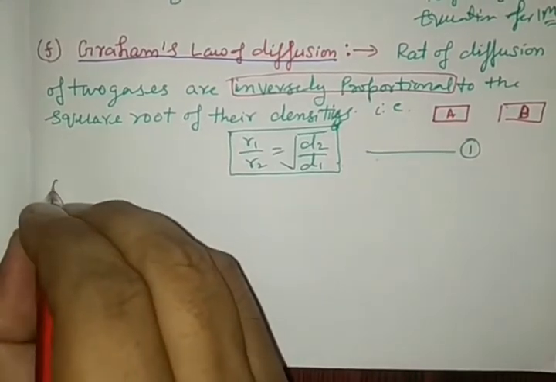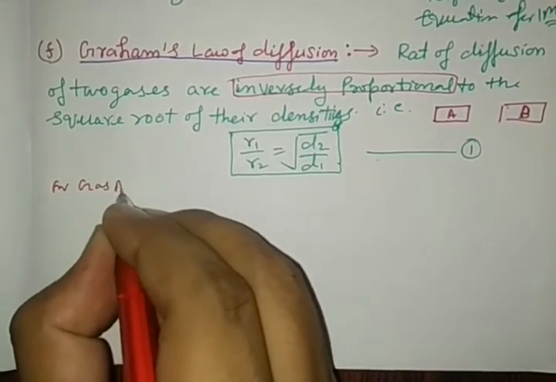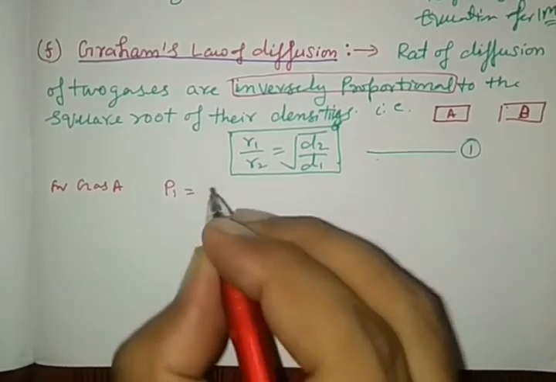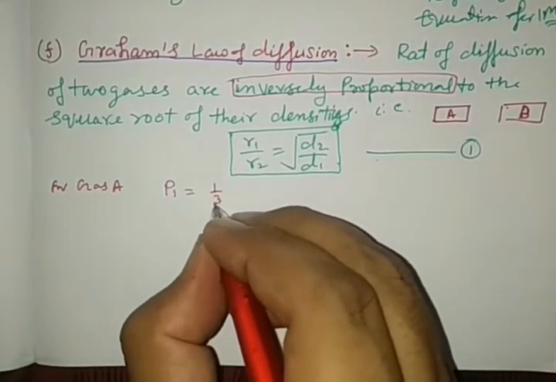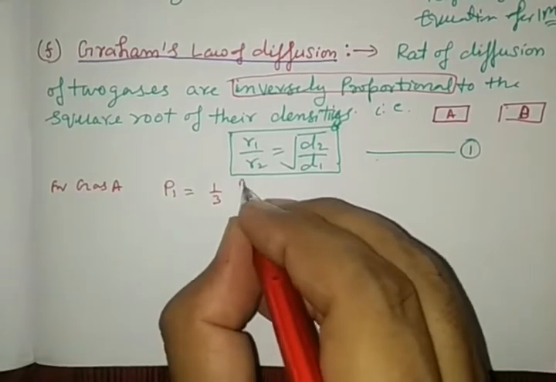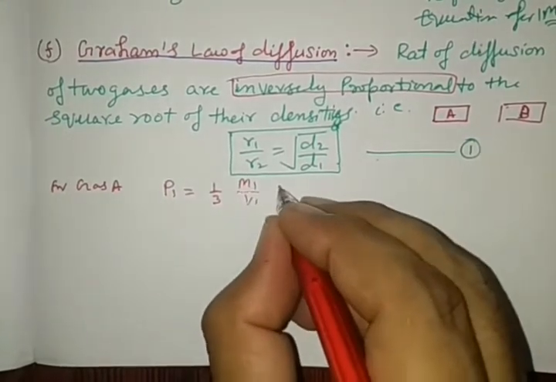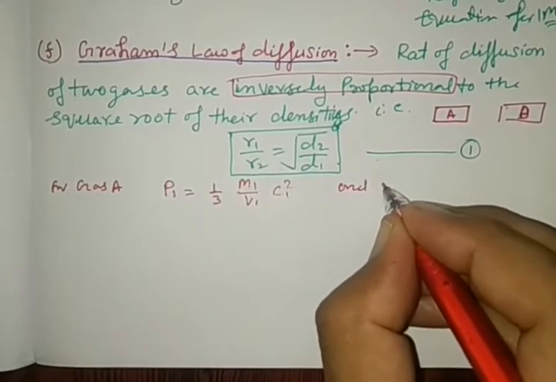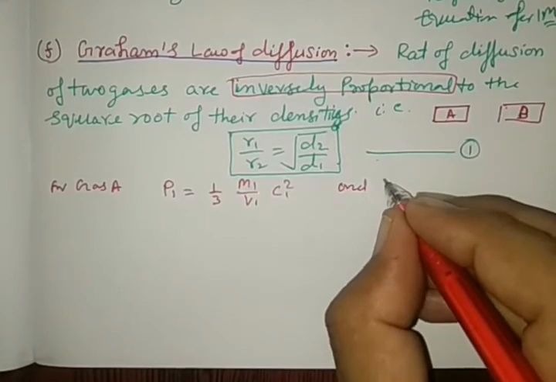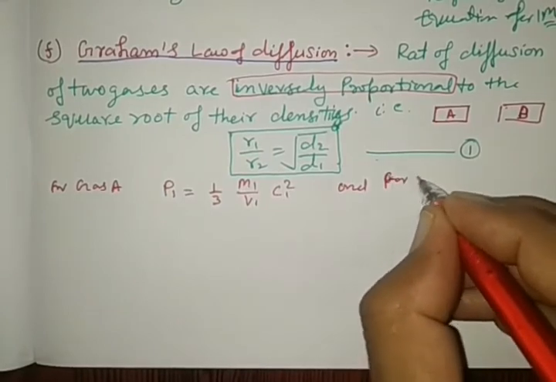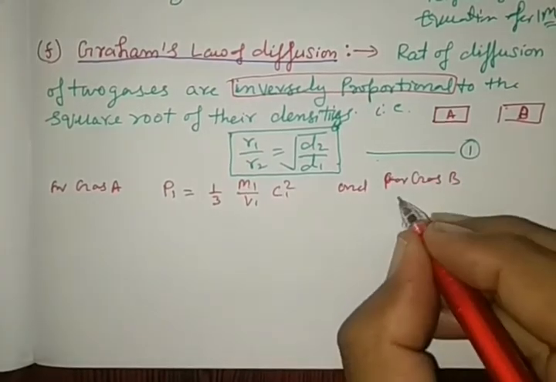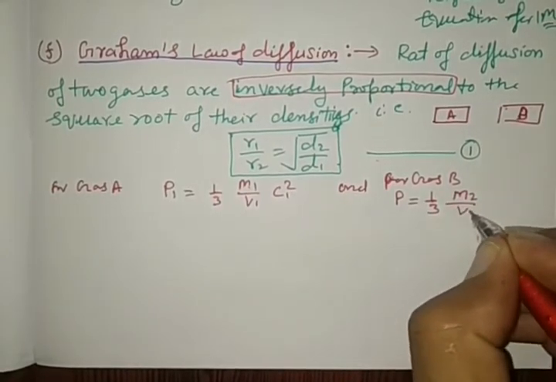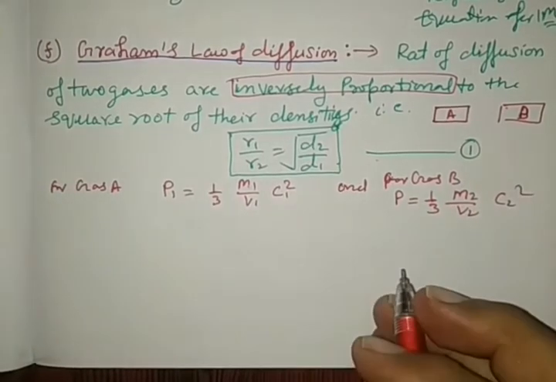So for gas A, the pressure equation, we write P1 is equal to 1 by 3 M1 by V1 C1 square, and for gas B, P2 is equal to 1 by 3 M2 by V2 C2 square.